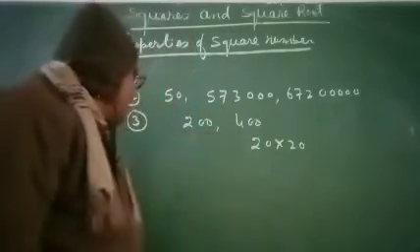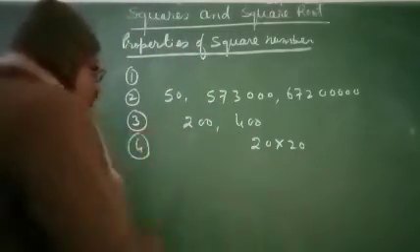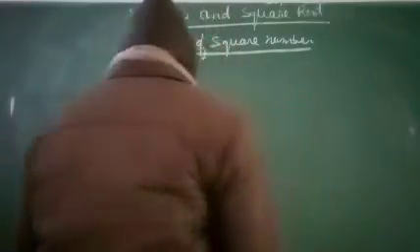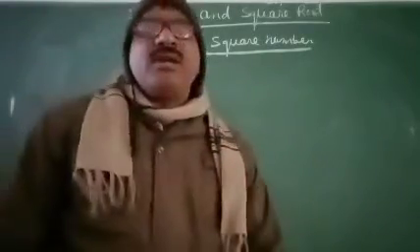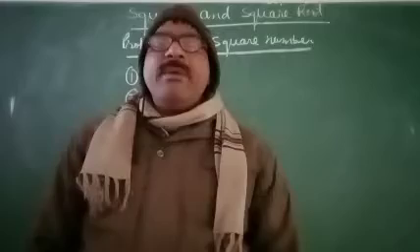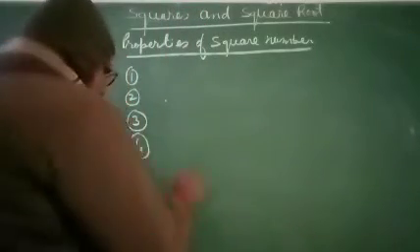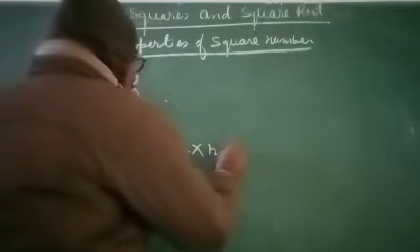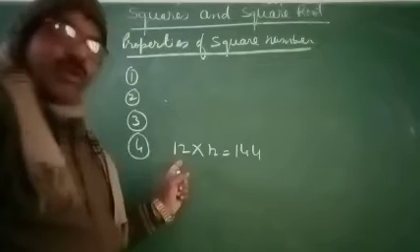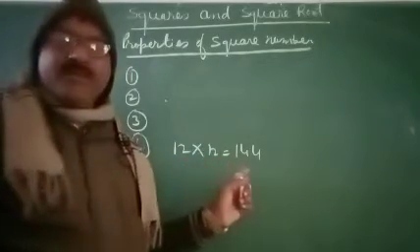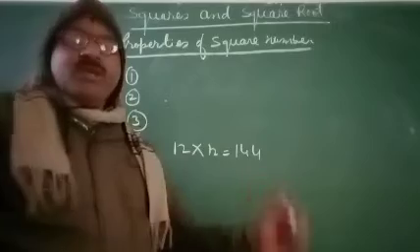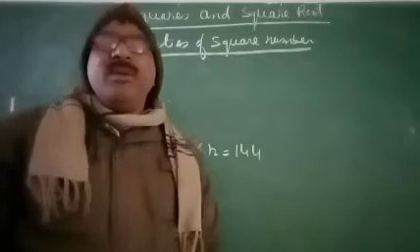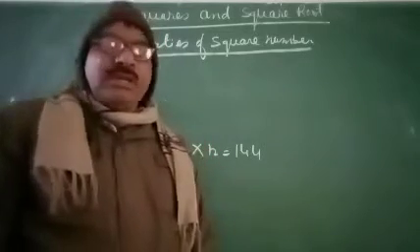Now, what is the fourth property? The fourth property of a square number is: the square of an even number is even. For this we consider 12. When you multiply 12 by 12, we get 144. Here 12 is an even number, and the square of 12, which is 144, is also an even number. It means the square of an even number is also an even number.